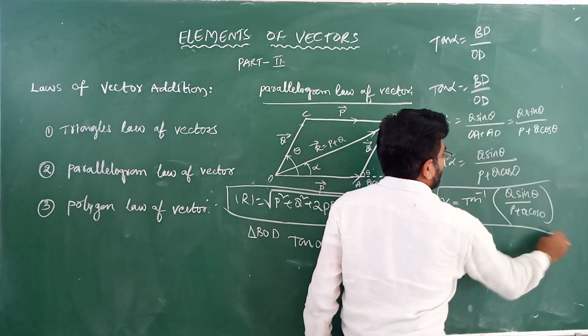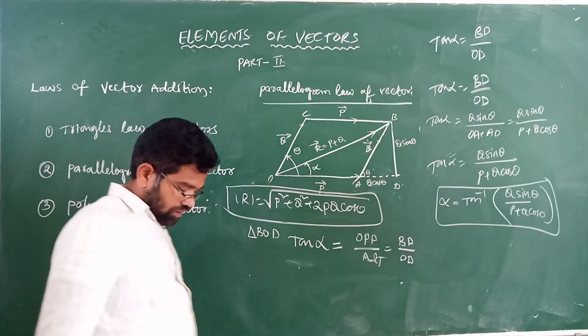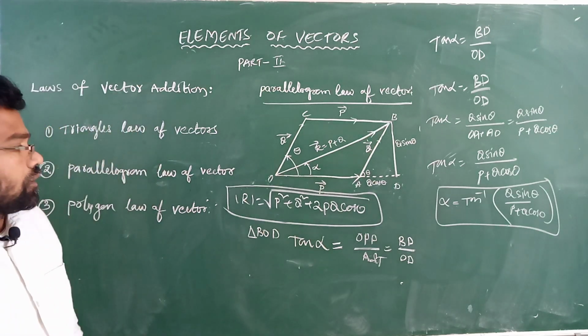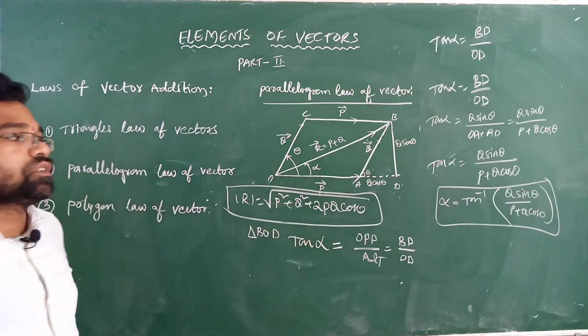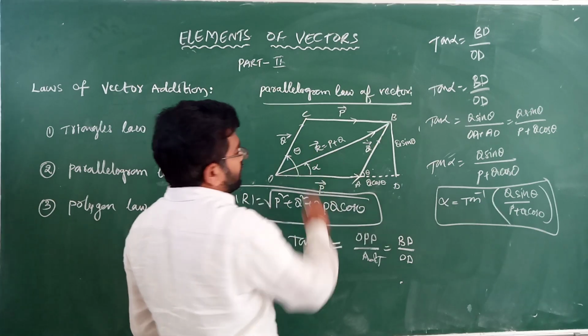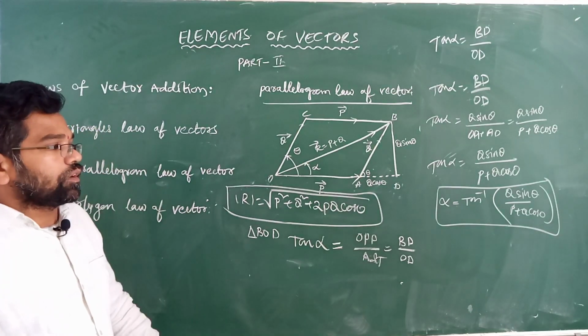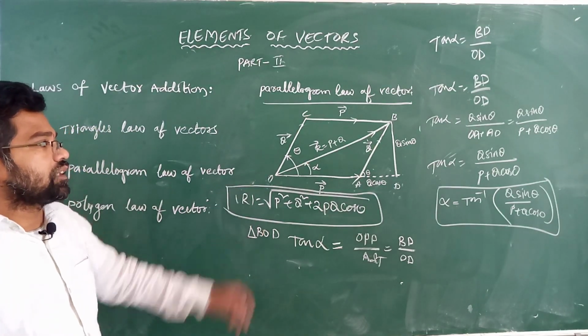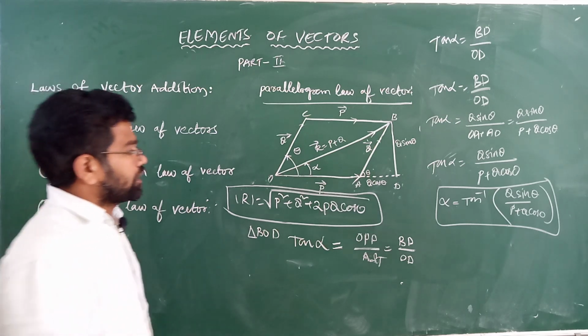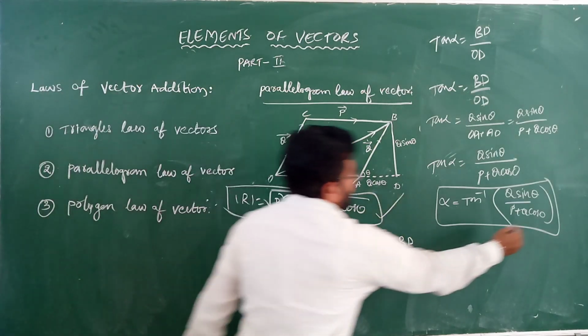So this is the direction. It is the magnitude, it is the direction. So a resultant vector has both magnitude and direction; it is a vector quantity.